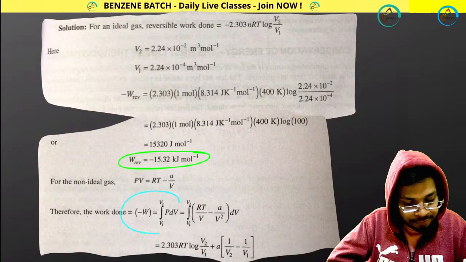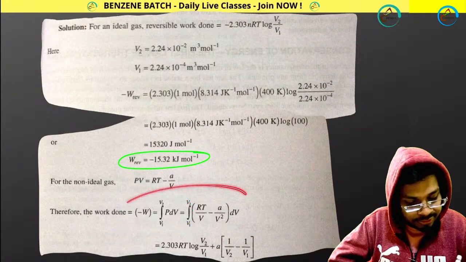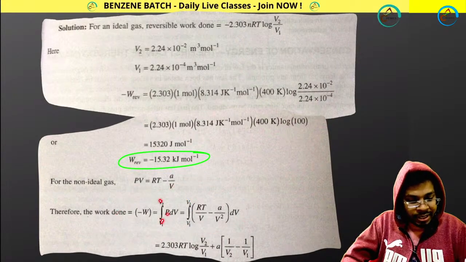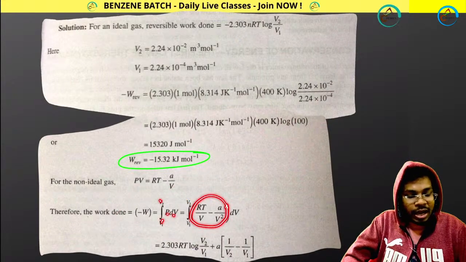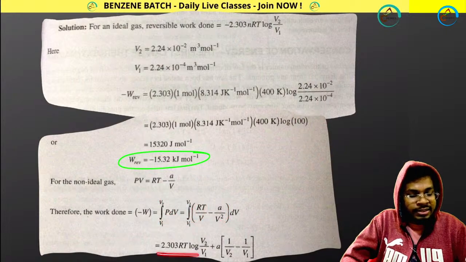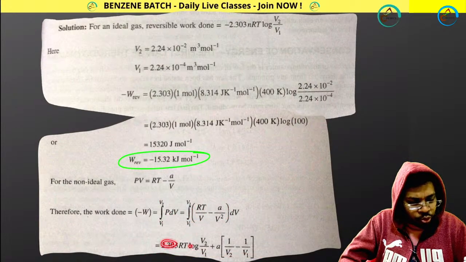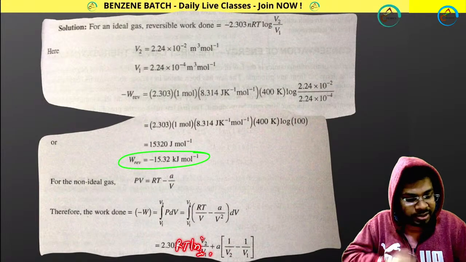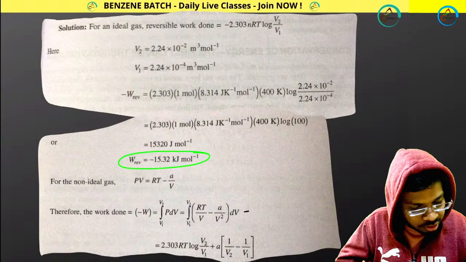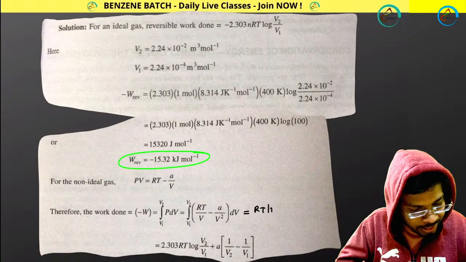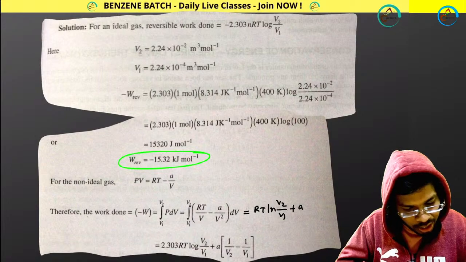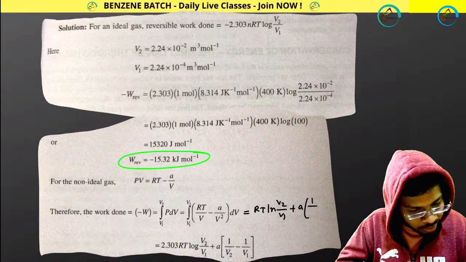How? In this way. Look at this. Integral V1 to V2 PdV, putting the P value, and after doing this integration you are getting this expression. Forget about 2.303 or log, put it RT only, RT ln V2 by V1. You can write that, equals RT ln V2 by V1 plus A into 1 by V2 minus 1 by V1.